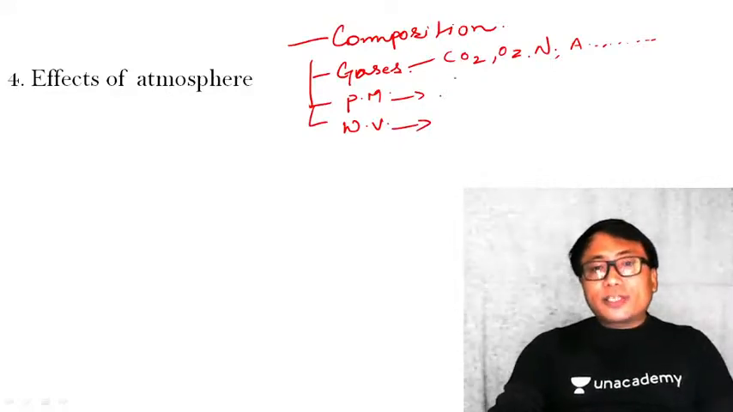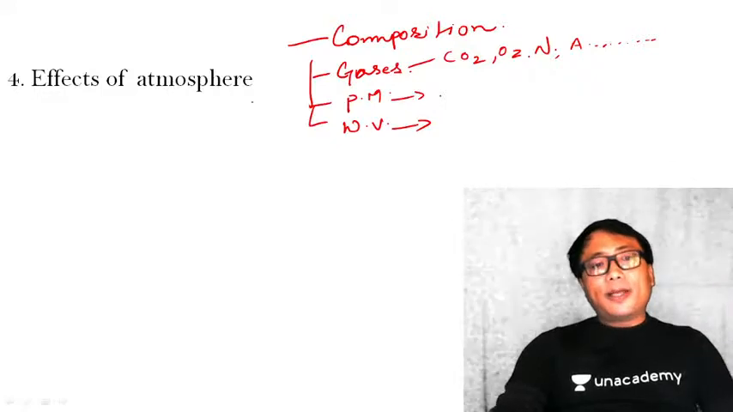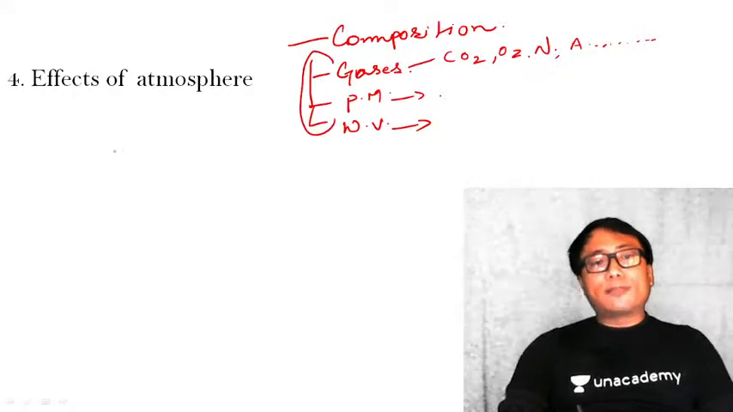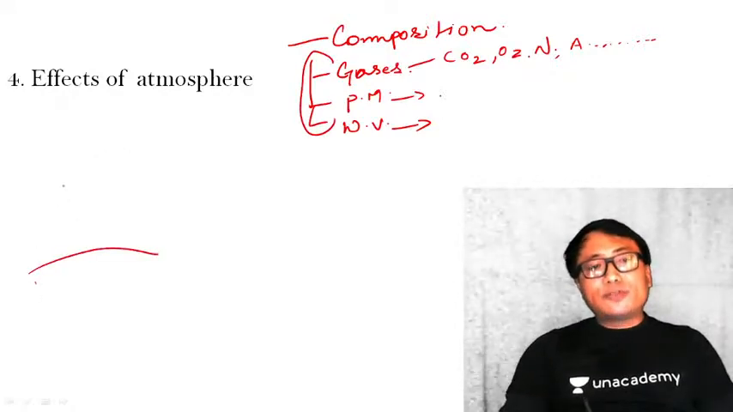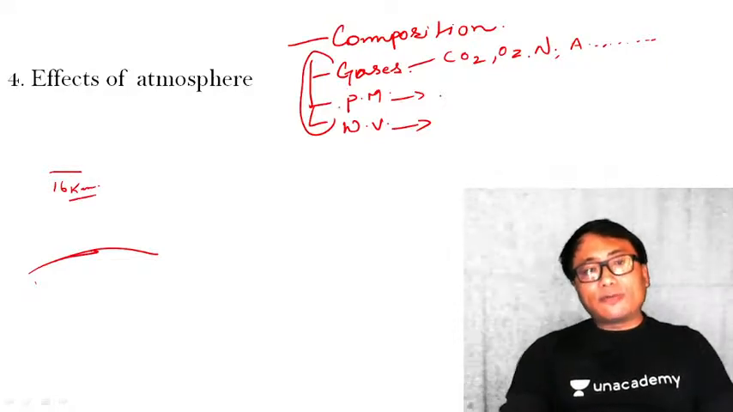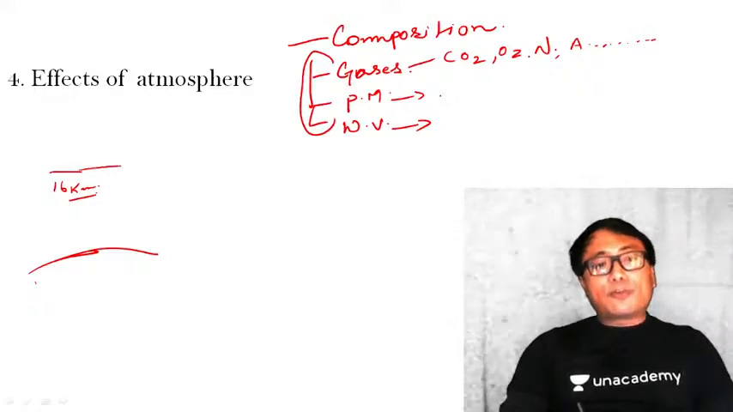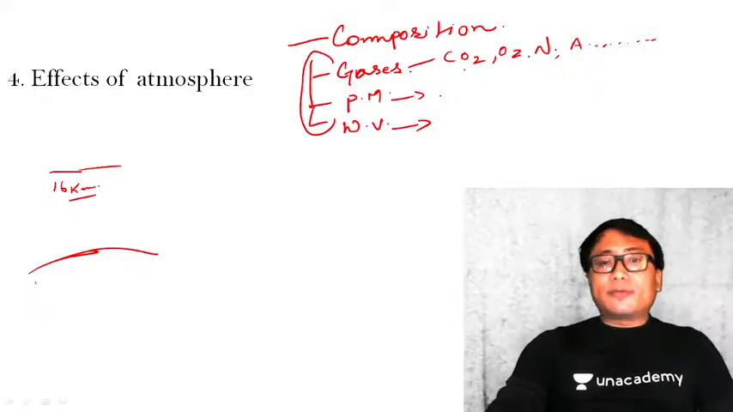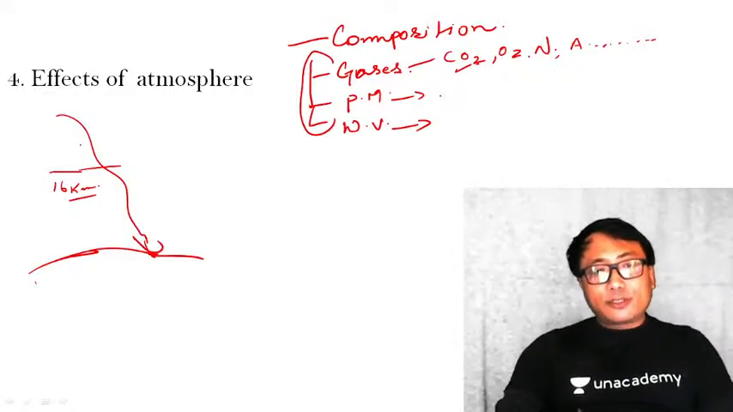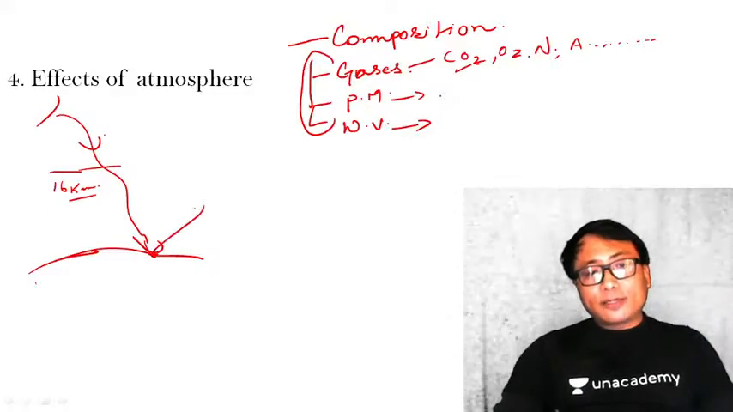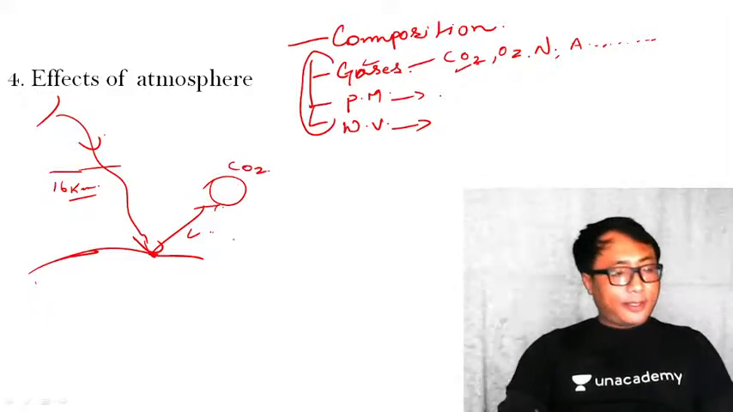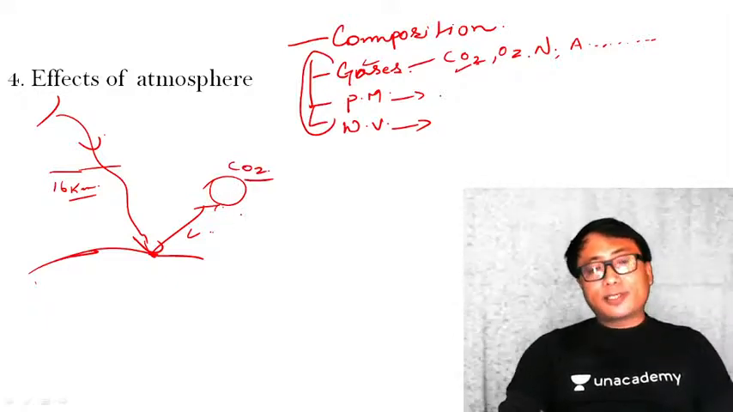Now, what is the function of this? And also we have seen 90% of the composition of the atmosphere is found from the Earth's surface within 16 kilometers, which means in the troposphere. What is the function of CO2? When the sun insolation hits the Earth's surface, the short wave sun insolation gets reflected and goes back in the form of a long wave. This is captured by CO2 and responsible for heating. That's why CO2 is known as greenhouse gas.